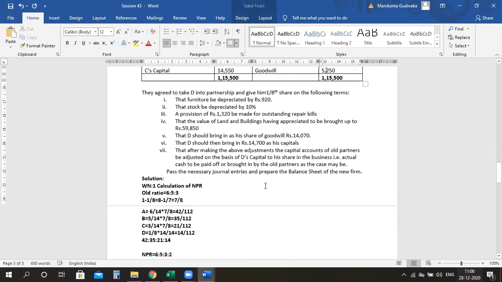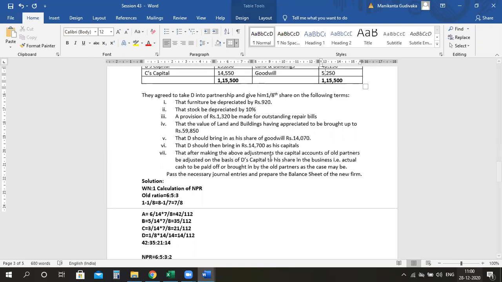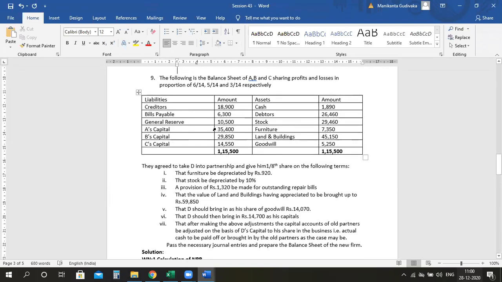Now the major parts are done. They're asking you to adjust to the new capital accounts. Now, how will I do that? But before that, I have a few adjustments to be made, which I need to see whether I have to bring forward cash or more cash or less cash. That will be happening by transferring the revaluation profit. First, calculate the revaluation profit. Also, not to forget, please divide the general reserve amount.